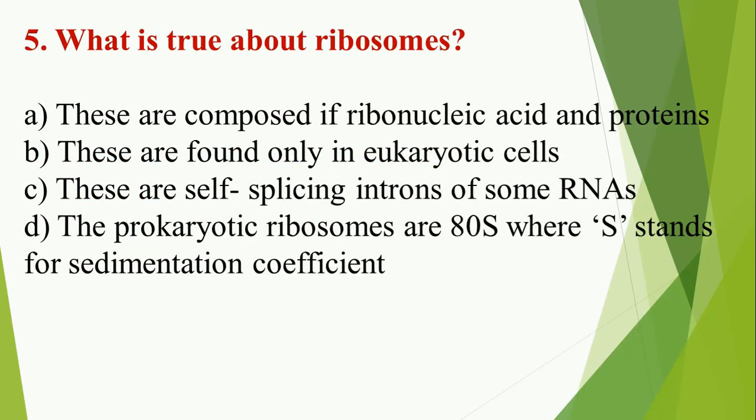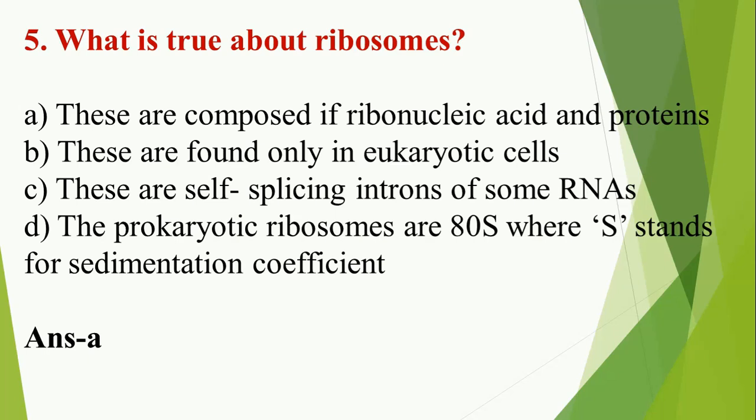Question number 5. What is true about ribosomes? A. These are composed of ribonucleic acids and proteins. B. These are found only in eukaryotic cell. C. These are self-splicing introns of some RNAs. D. The prokaryotic ribosomes are 70S, where S stands for sedimentation coefficient. I'm sure you have guessed the answer because we have studied about ribosomes in the cell lesson. So the answer is A.